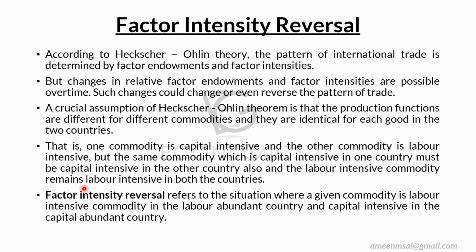On the other hand, in the US also the production of steel is capital intensive, and along with that, they are a capital abundant country. Steel is a capital intensive good, but we have less capital. In the US, steel is a capital intensive good and they have more capital.